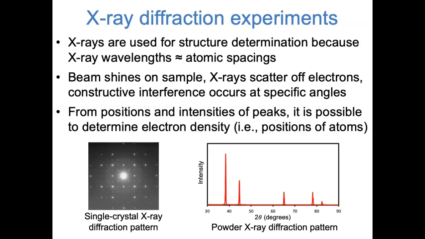On the right is a powder X-ray diffraction pattern. That's what you get when you have not a big single crystal, but a lot of small crystallites that are oriented randomly in different directions. As you can see, in a powder X-ray diffraction pattern, you actually get less information. You get peaks in terms of just a single angle that we usually call 2 theta, because your information is averaged for all of the different orientations of crystallites.